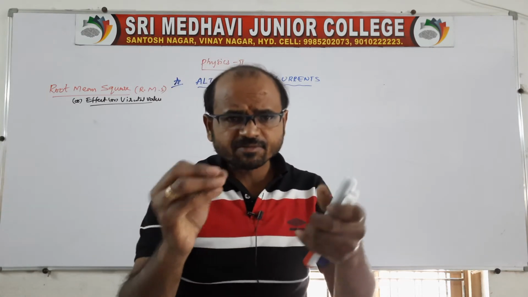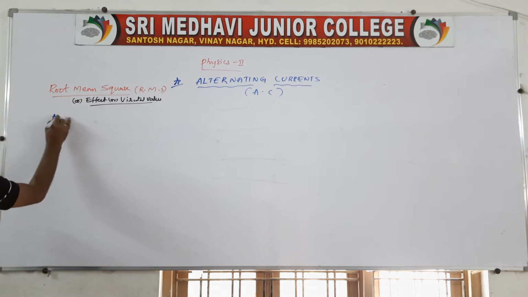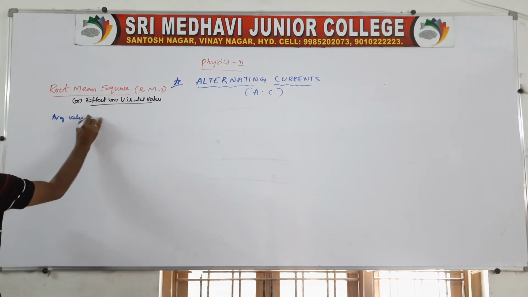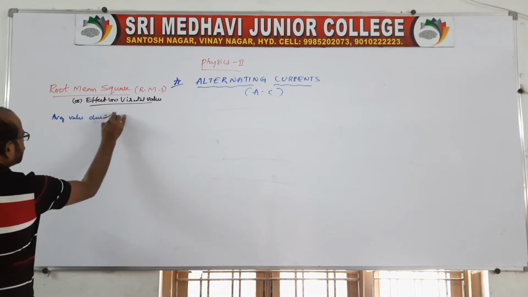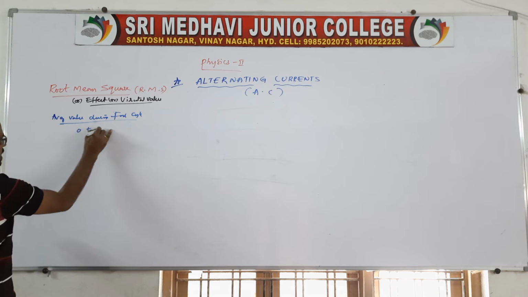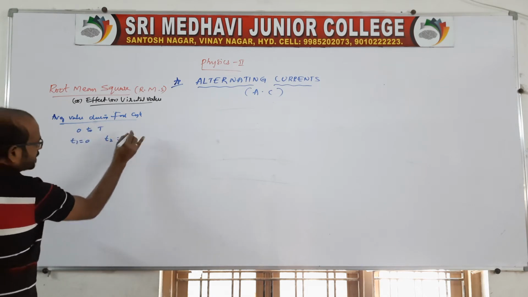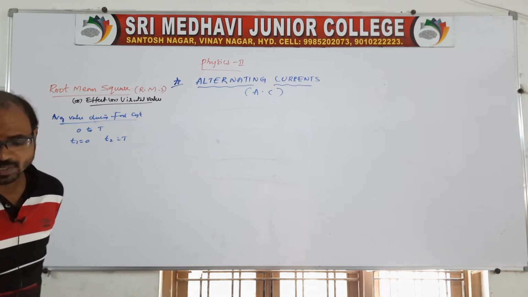Let us find the average value during the full cycle. That is 0 to capital T. The time t1 is equal to 0, t2 is equal to capital T. Again we need to find the average value.